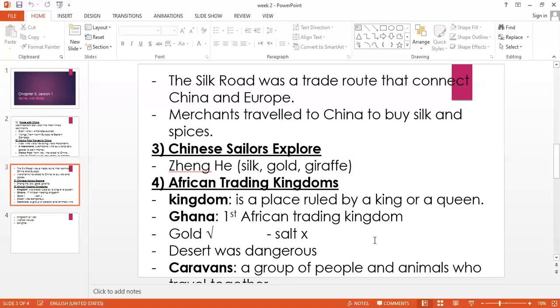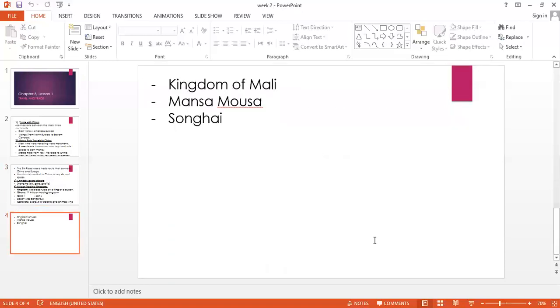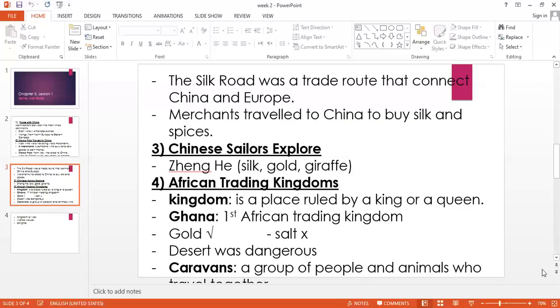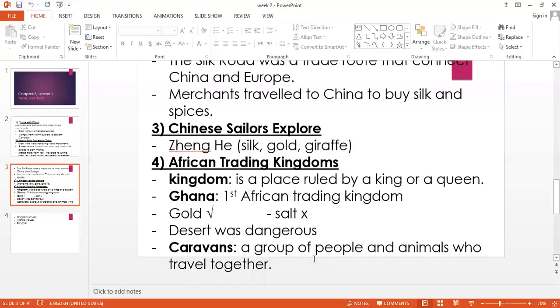Okay, now merchants in Africa were traveling, guys, between the African countries in the Sahara. Sahara means the largest desert in the world, and it is located in Africa. They were traveling in caravans. What is the meaning of caravans? Caravans means a group of people and animals who travel together. This is the meaning of caravans.